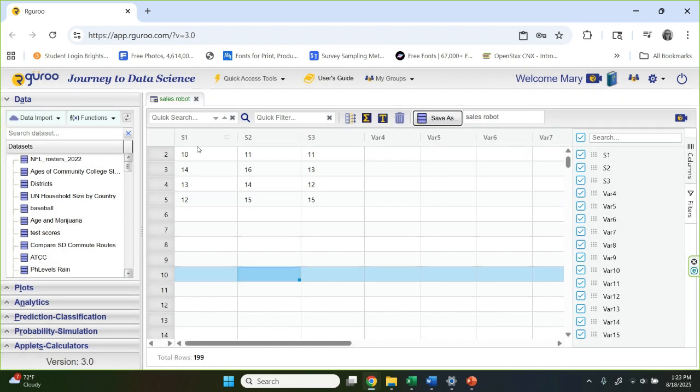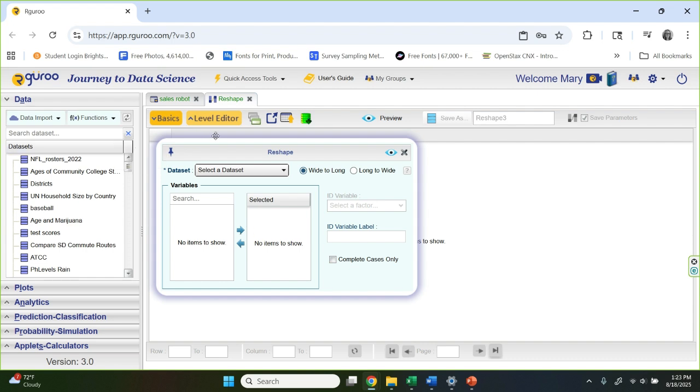Now let's go back to where I was, over here. Let's go to reshape. And we're going to go wide to long, which means I consider the data set right now wide. It has 3 columns. I prefer this to be long, which is one column with all 12 numbers in them. So this is going to keep it on the default wide to long here.